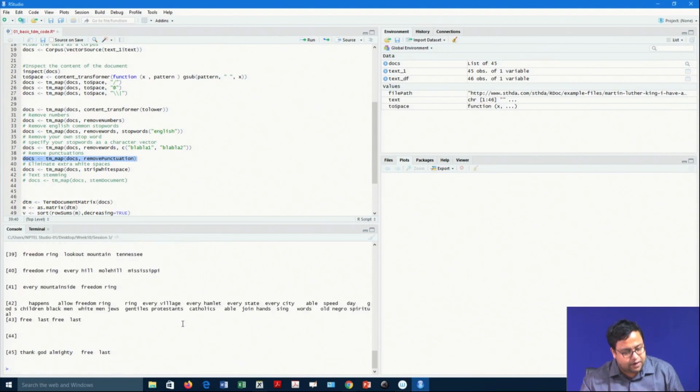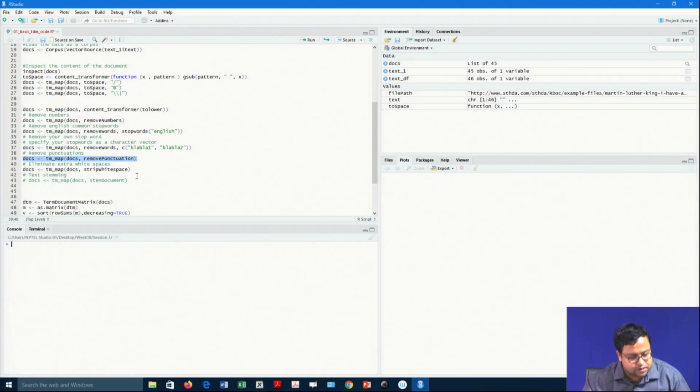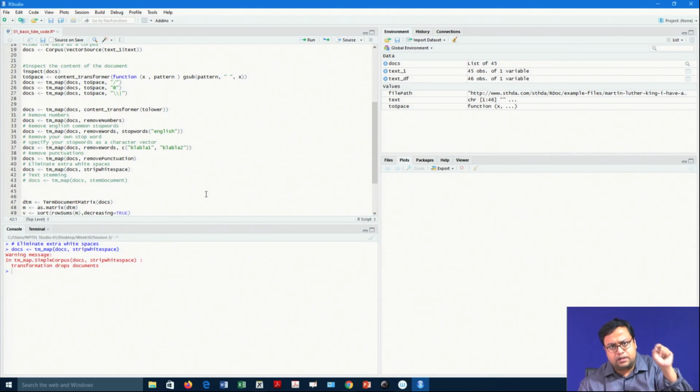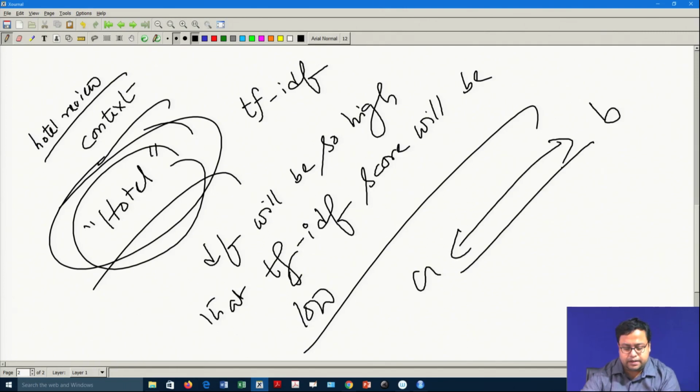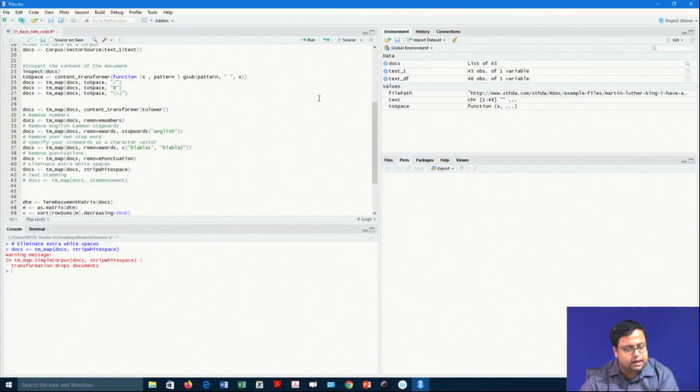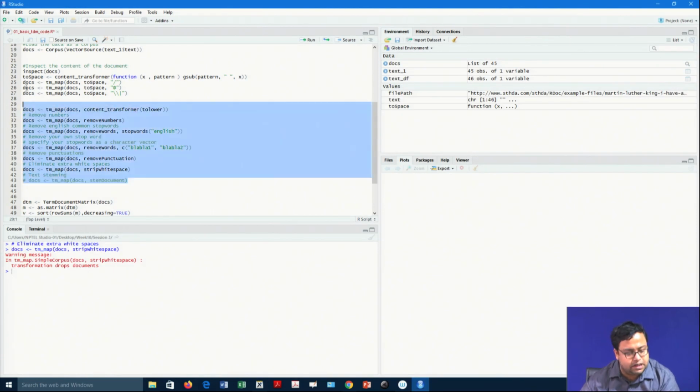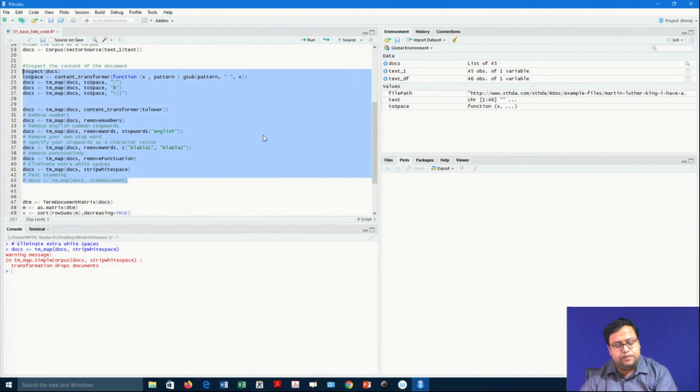And then there are white spaces also, blank spaces. So, tm_map docs strip white space. So, that will actually remove all the white spaces, not the enters, but if you have given tabs in between, let us say A tab B. So, A tab B will create a situation like this, you write A and then a blank and then B. So, this blank will be removed by remove white space. So, after this cleaning, up to this part, it is called pre-processing of the data.